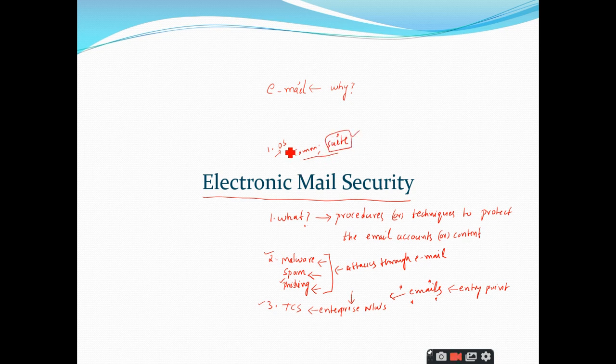That's it. So whatever may be the operating system that the recipient is using, and whatever may be the communication suite, what are the protocols being used, that's a different case. The email does not bother about the recipient's operating system or the communication suites, right? So this is one advantage we have. Is it clear?